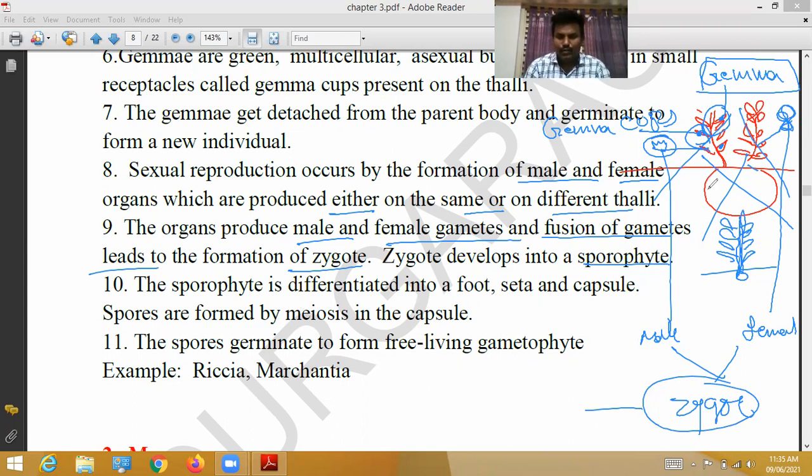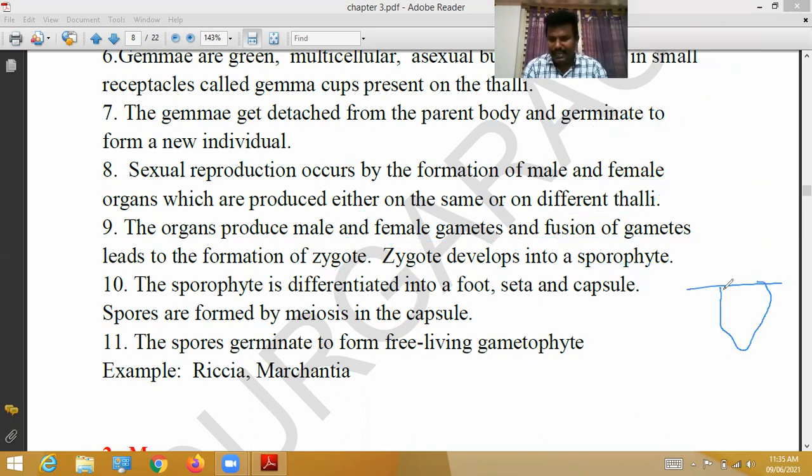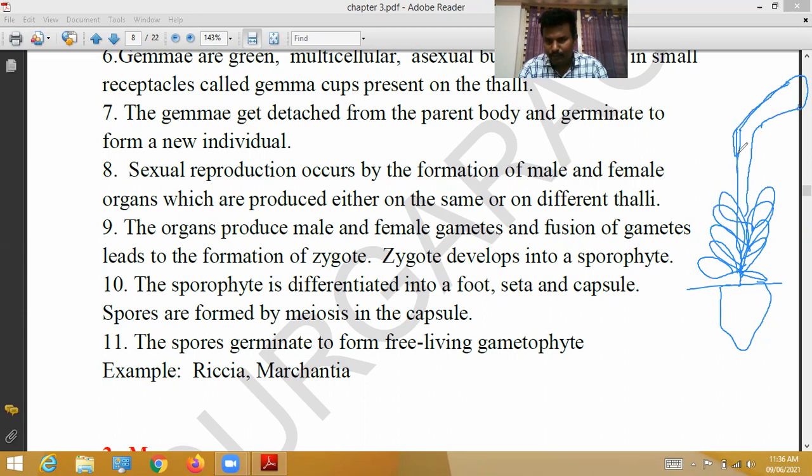See here, the sporophytes are formed on the thallus. This part is called the foot, this is the seta, and this is the capsule.